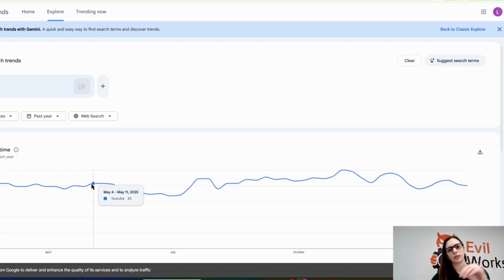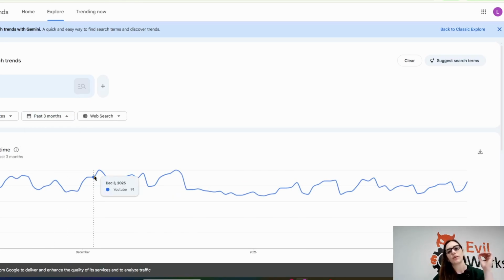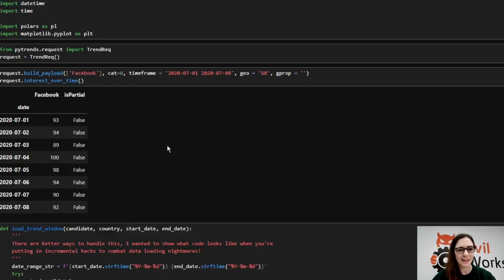So today we're going to talk about how you can take this data and turn it into something that is granular enough that you can build a model with it. And you might be thinking to yourself, well, that could be easy. Let's just go to, say, 3 months, which is the longest window that you can get that's daily. What if I just load 3 months of data in one go over and over again and stitch them together into a time series?